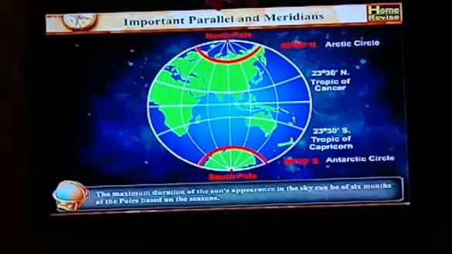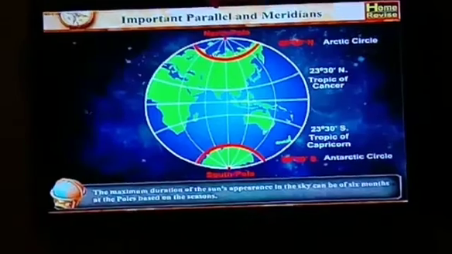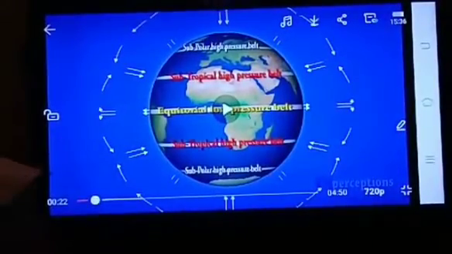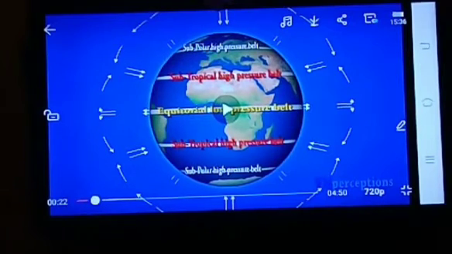So, due to the duration and intensity of sunlight, different temperature zones are found on the earth. These zones give rise to the pressure belts. So different temperature zones are formed on the earth, and these zones give rise to the pressure belts.